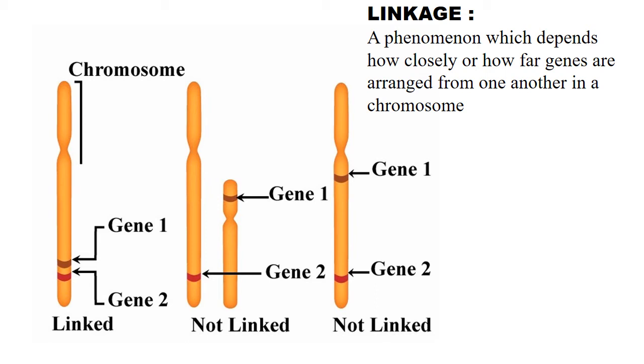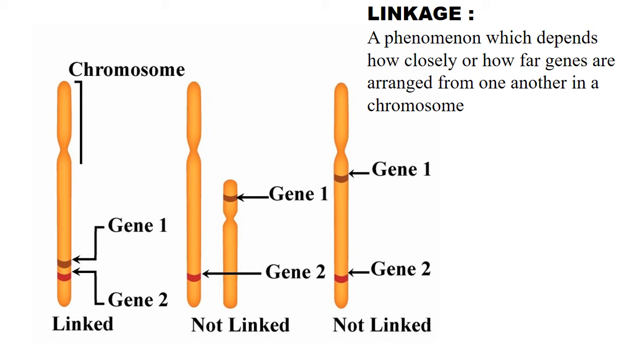Two genes, gene 1 and 2, are so close to each other that they cannot get segregated. It is better to say that even if crossing over takes place between chromosomes having a gene orientation similar to gene 1 and 2, the crossing over products cannot migrate away from each other.